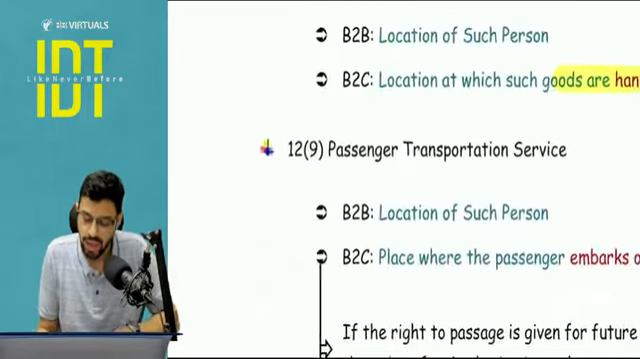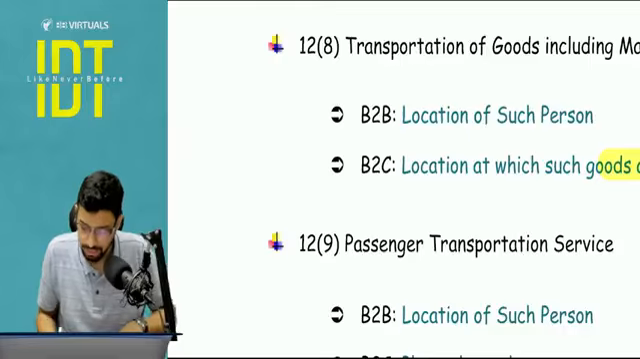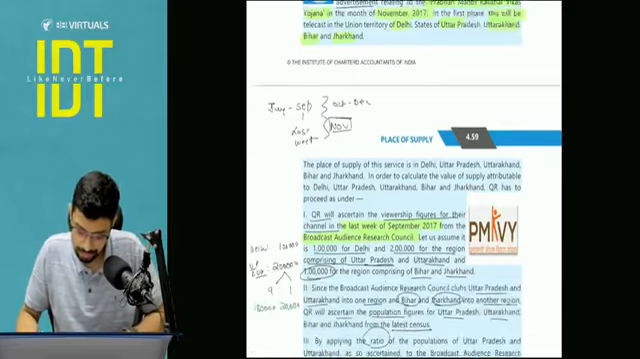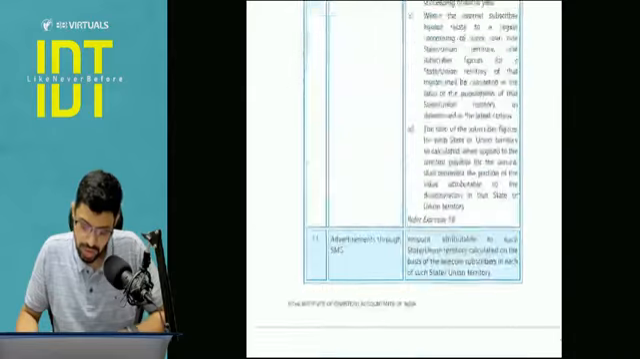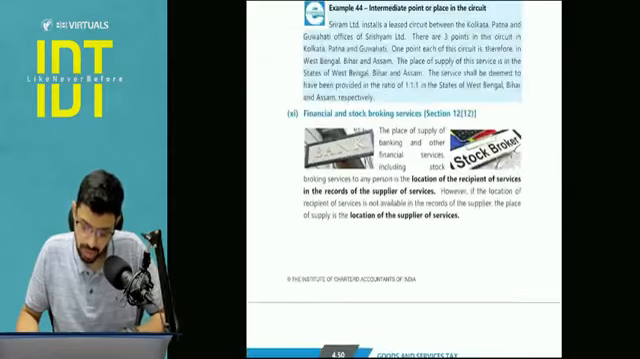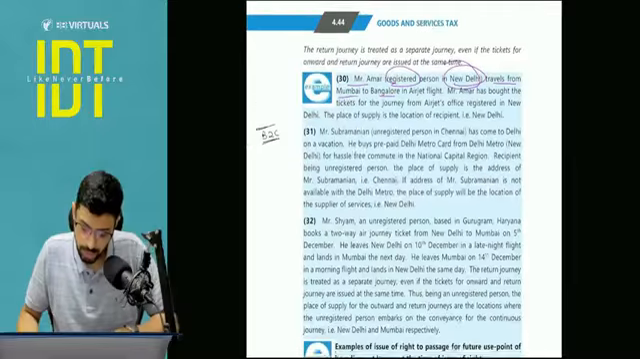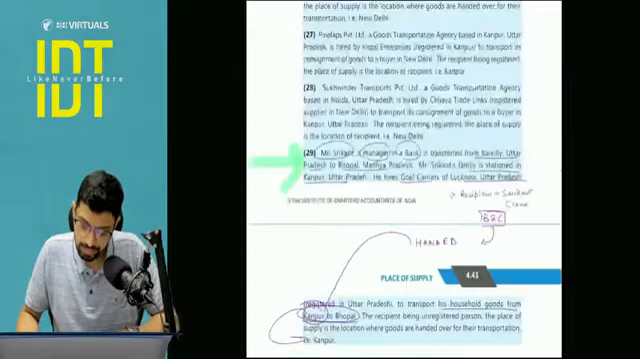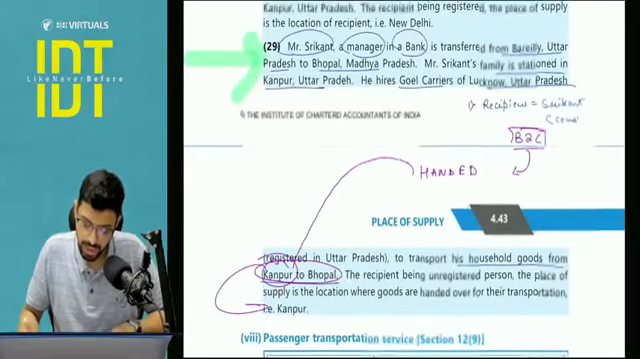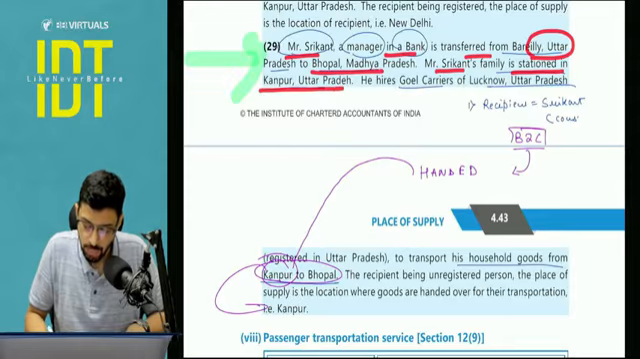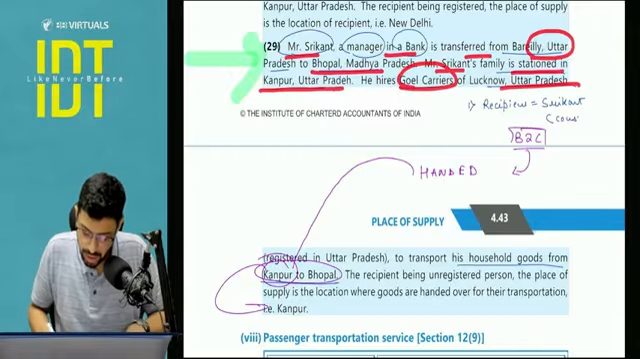Another point to be noted, there is one example in your ICM material. I will just show you. Just give me one minute. There is one example with respect to this 12.8 which I feel you should be doing. See, in this particular case, Mr. Shrikant, the manager, is transferred from UP to Bhopal. Mr. Shrikant's family is stationed in Kanpur. He hires Goel Carriers to transport his household goods from Kanpur to Bhopal.